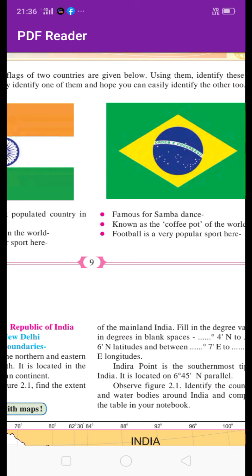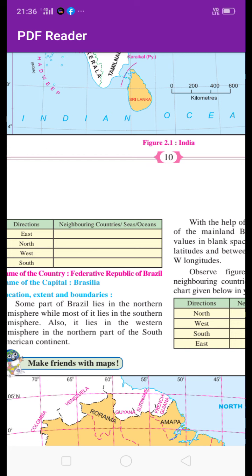What are the similarities? Both the countries were under foreign rule for many years. Both the countries have a republic type of government. Both the countries faced various types of difficulties after independence, and both the countries are considered to be an important global market today. In this way there are similarities between India and Brazil.